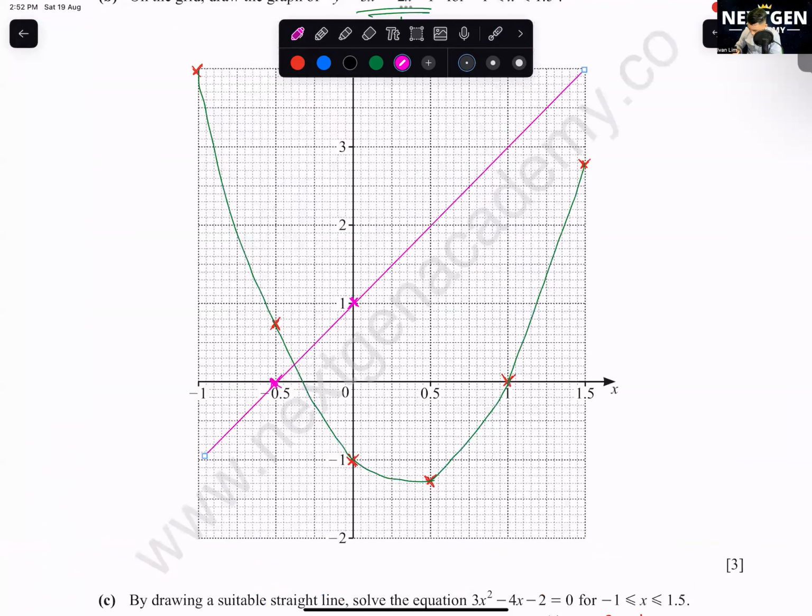Okay, between the two graphs. So where did they intersect? You base it on your graph. Normally, they'll give you a range of answers that's acceptable. So mine is over here. Normally I will cheat a bit. You move it a little bit. So you see mine here is negative 0.4. So my answer here is negative 0.4.